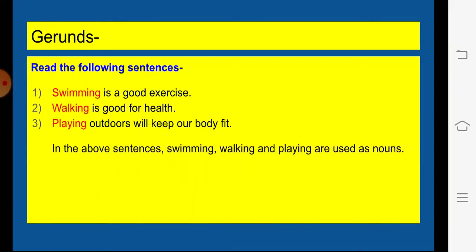So, in the above sentences, of course, they are verbs. Swimming, walking, playing, all these are basically verbs. But in these sentences, they are acting as subjects. A present participle which is used as a subject is called a gerund.